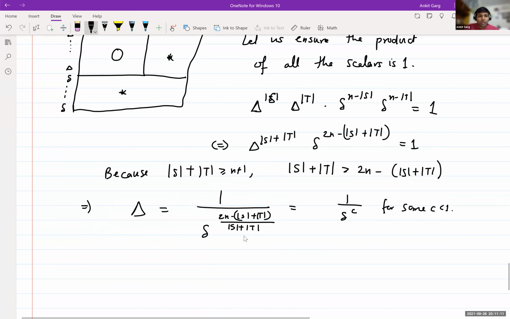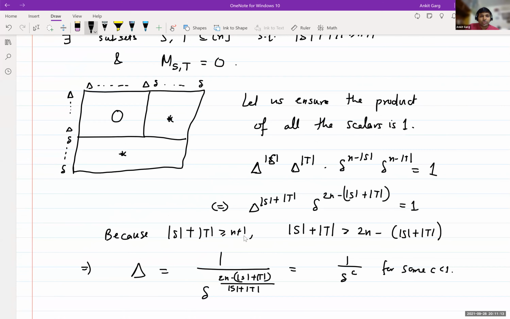Now if you notice here, what the star entries are multiplied by is little delta times capital delta. This will be delta over delta to the C, which is delta to the 1 minus C, and C is less than 1.